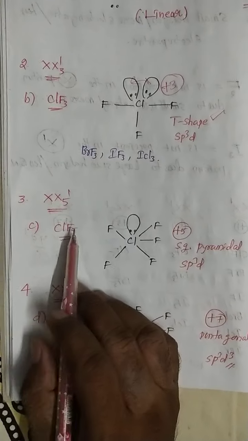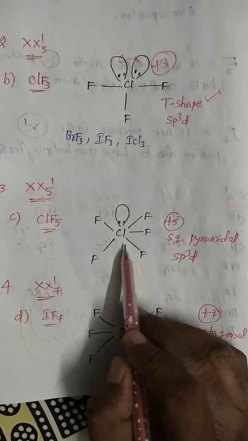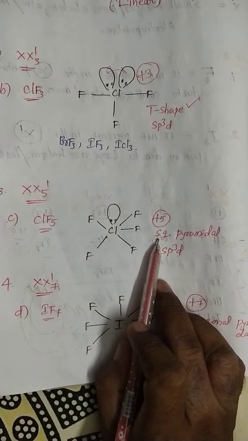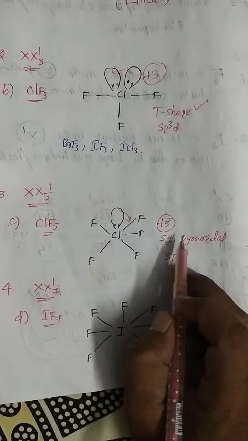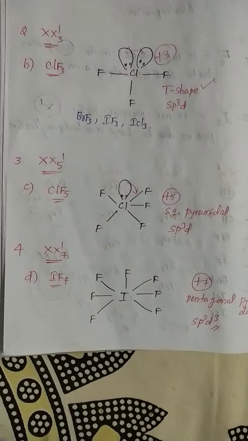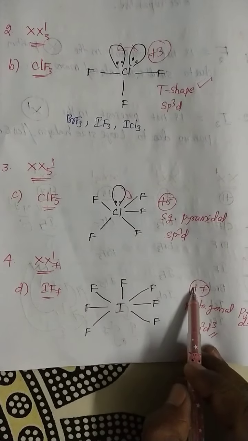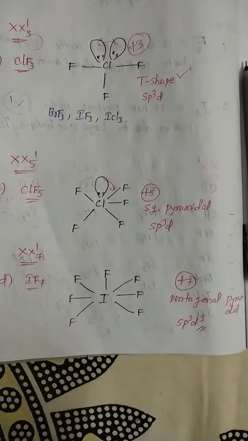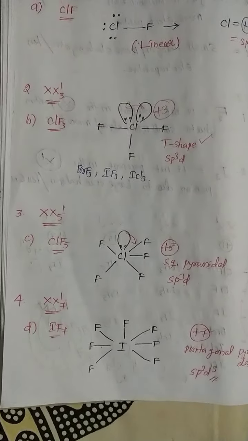The remaining compounds: XX5 dash, 1, 2, 3, 4, 5, +5 oxidation state, square pyramidal, sp3d. Actually here also it is trigonal bipyramidal, but lone pair to bond pair repulsion is there. That's why trigonal bipyramidal converts into square pyramidal. And the last structure among the interhalogen compounds is XX7 dash, IF7, +7 oxidation state, 1, 2, 3, 4, 5, 6, 7, pentagonal bipyramidal shape. So these are the interhalogen compounds.